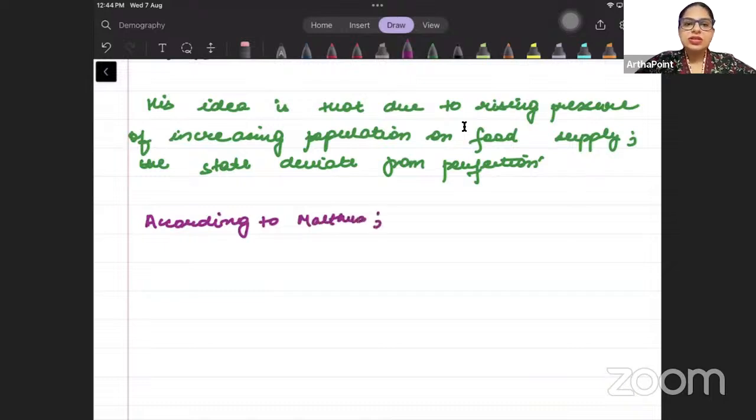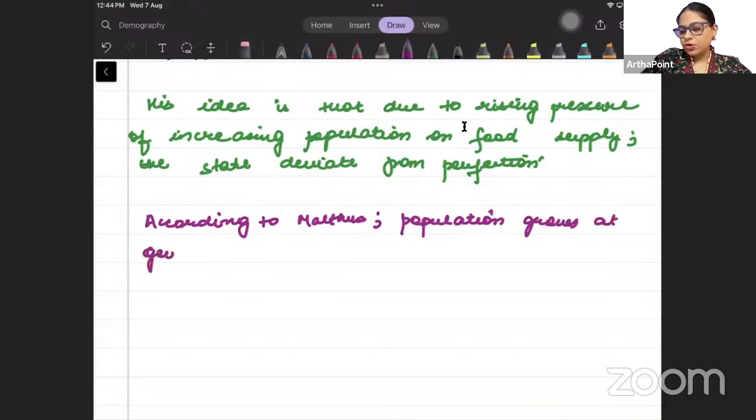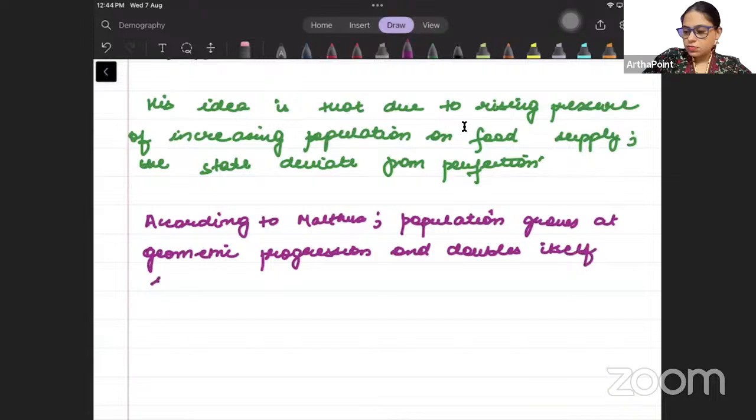It is important to remember that he said that population doubles itself every 25 years. Population grows at geometric progression and doubles itself every 25 years.